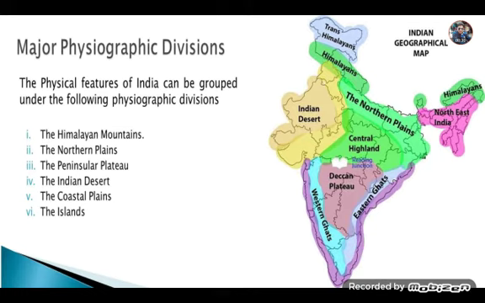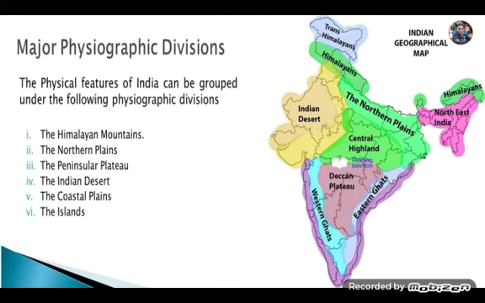Today we shall talk about physical features of India, one of a very important chapter of geography. The physical features of India can be grouped under the following physiographic divisions. They are the Himalayan mountains, the northern plains, the peninsular plateau, the Indian desert, the coastal plains, and the islands.